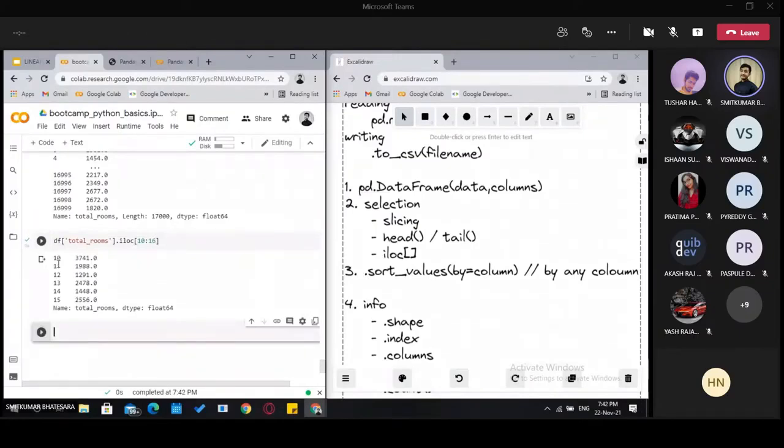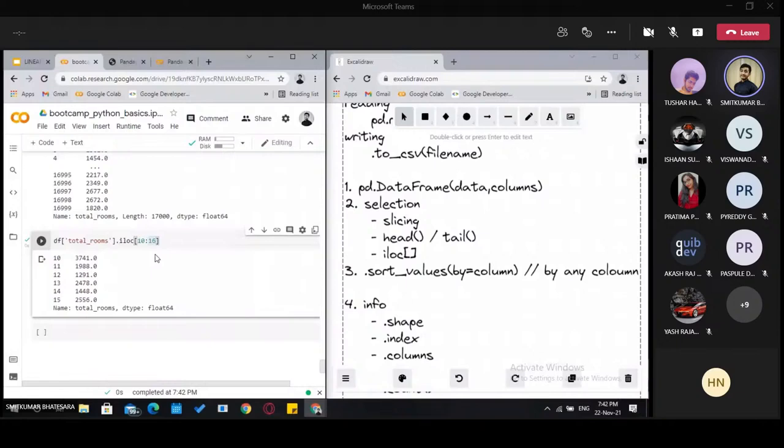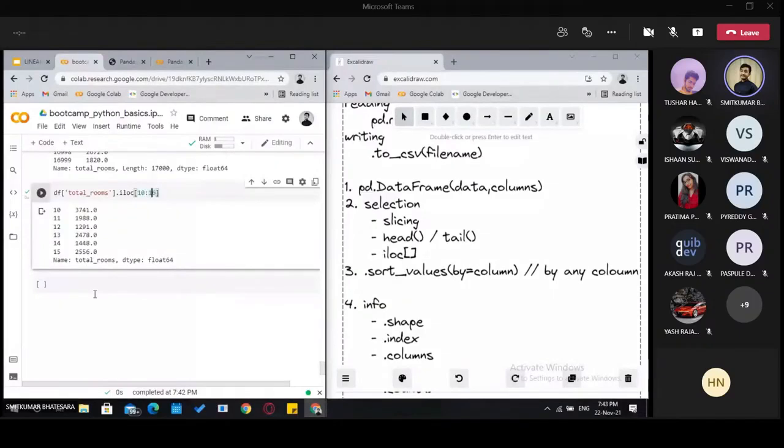So what we get is 10 to 15 rows. Basically, if you want any rows from between the table, we can use this method, and what it does is it just slices out that piece of information, that number of rows from the table. Okay, so we have done this.